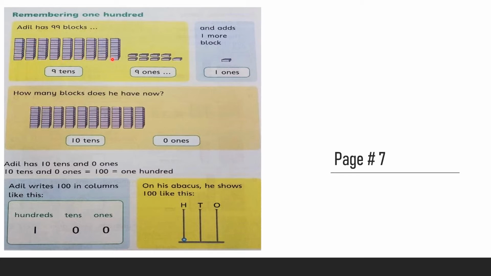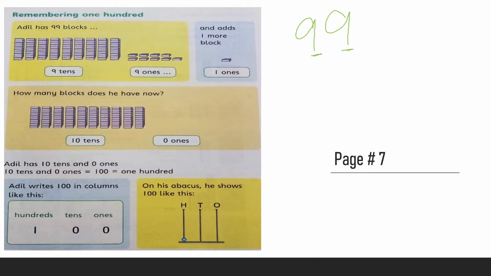So how many tens are here? 9 tens, because each block is of 10. Now here there are single blocks. 1, 2, 3, 4, 5, 6, 7, 8, 9. So these are 9 ones. How many ones are here? 9 ones. So Adil has 99 blocks: 9 tens and 9 ones.